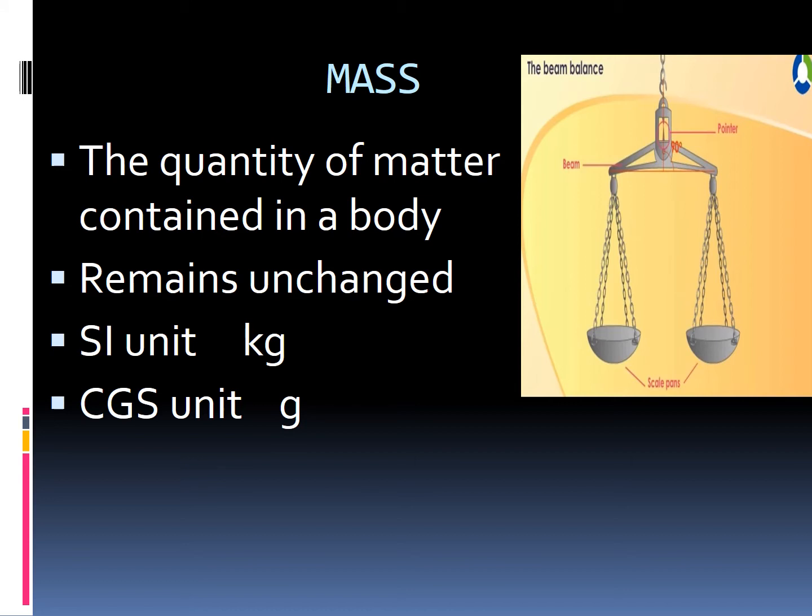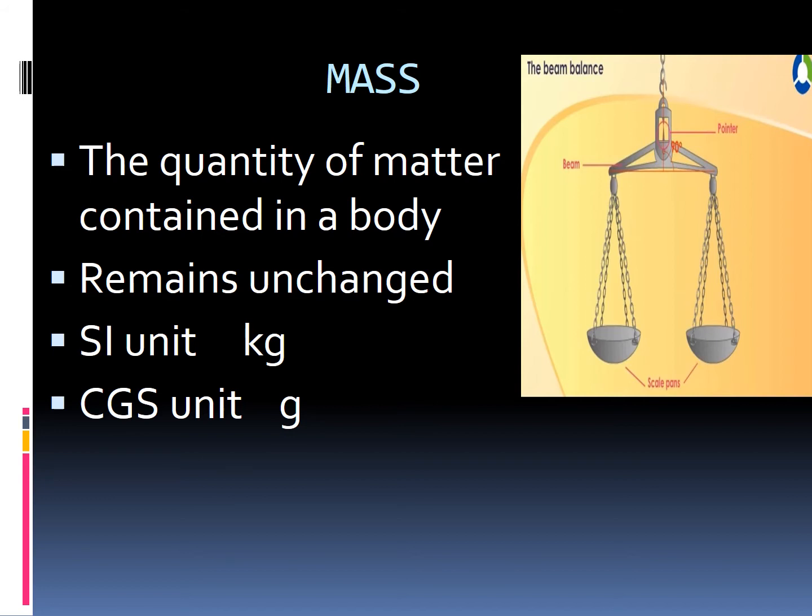And see the screen. A picture was given, is it? What is that picture? It is a picture of a beam balance. Mass can be measured by beam balance or physical balance. See the picture.